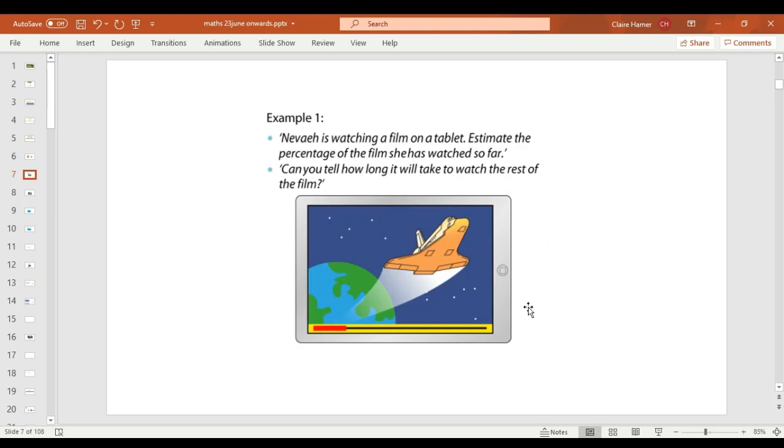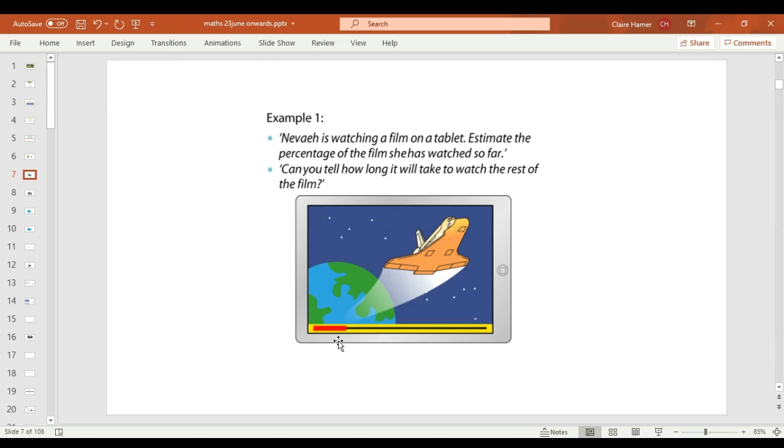Now, we're going to have a look at a few examples. The only fact you need for these examples, you need to remember that the whole amount is equal to 100%. So Neva is watching a film on a tablet. Estimate the percentage of the film that she's watched so far. And can you tell how long it will take to watch the rest of the film?